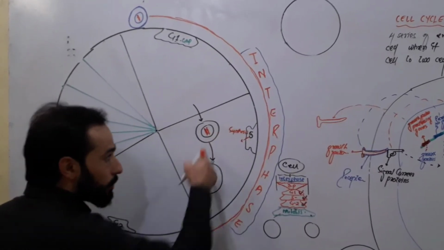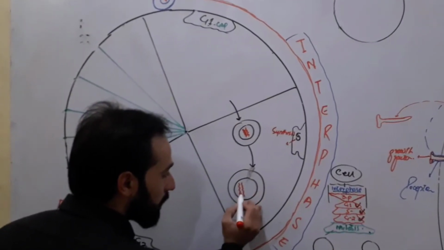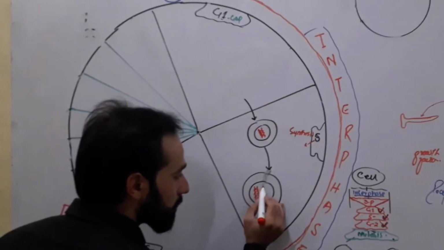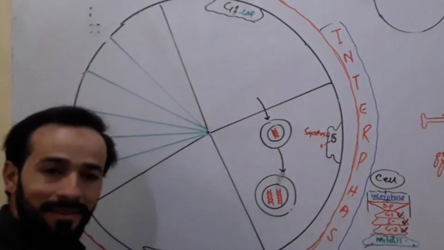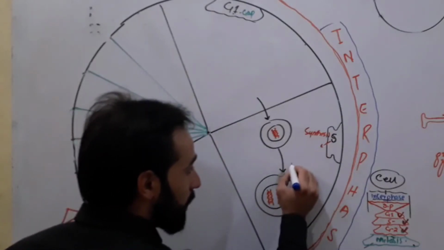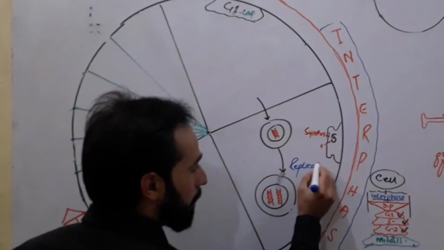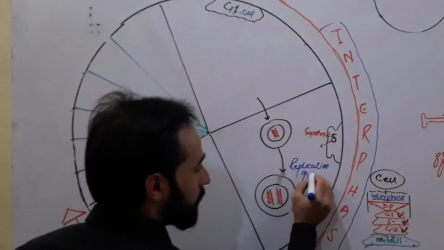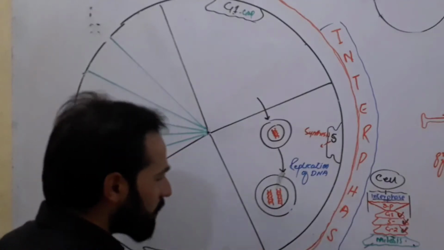Whenever the S phase starts, look carefully what happened here. We have replicated the DNA. So during S phase, what happens? Replication of DNA. Clear?